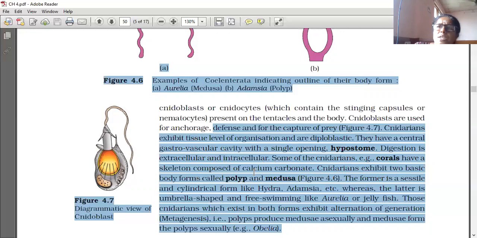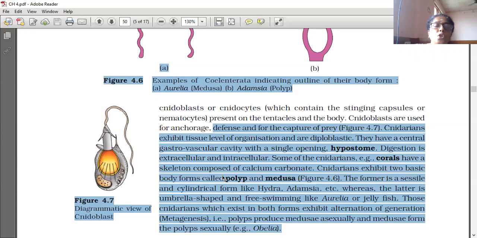And in some it is intracellular. Some of the cnidarians, for example corals, have a skeleton composed of calcium carbonate. Have you heard about corals? Coral reefs we can see at the sea, and corals are used for decorating purposes.